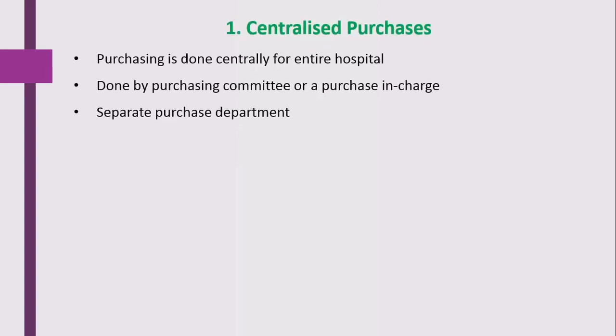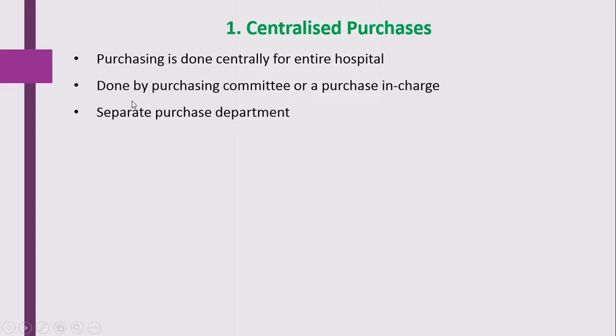So the first type of purchase is centralized purchases. Here purchasing is done centrally for the entire hospital. There will be one separate department, that is the purchase department, which actually does this activity.